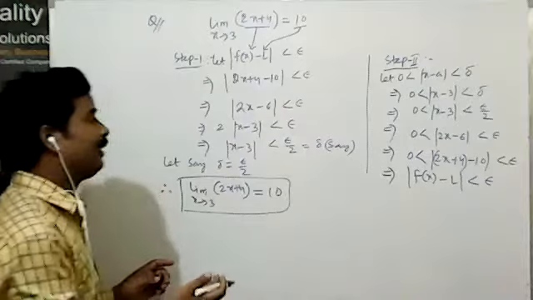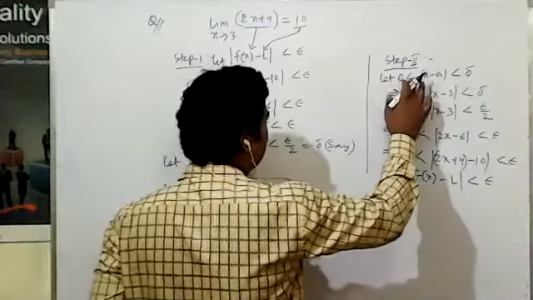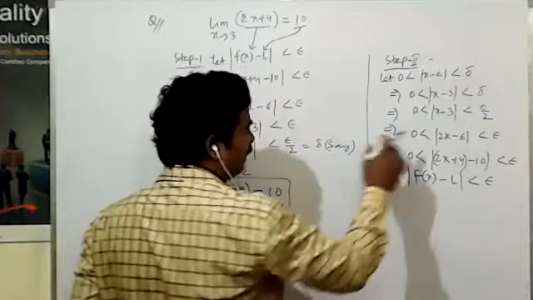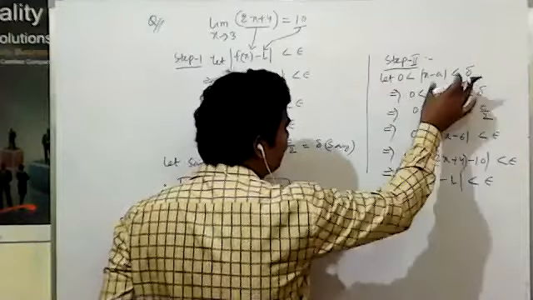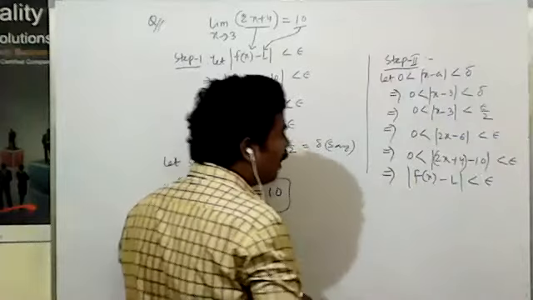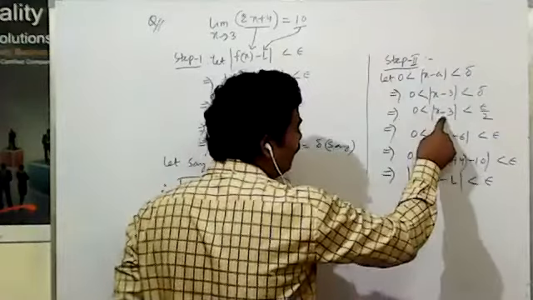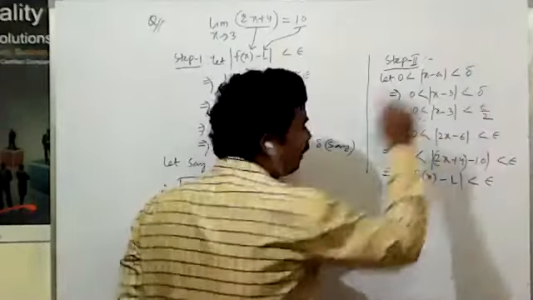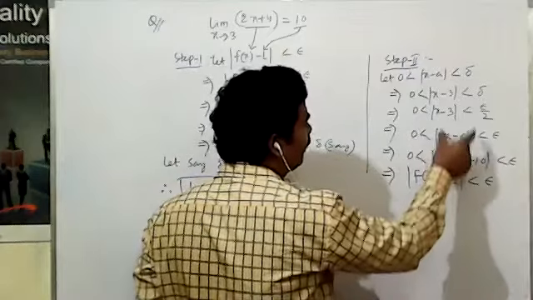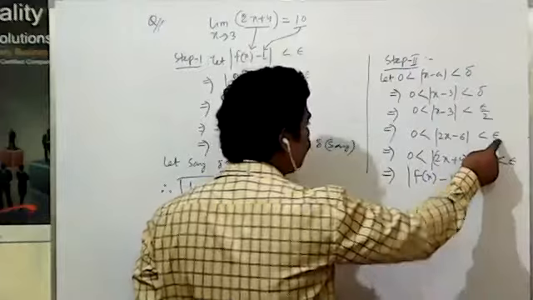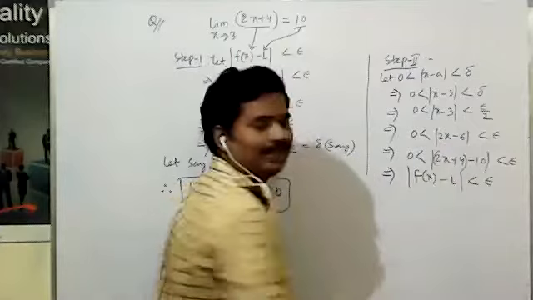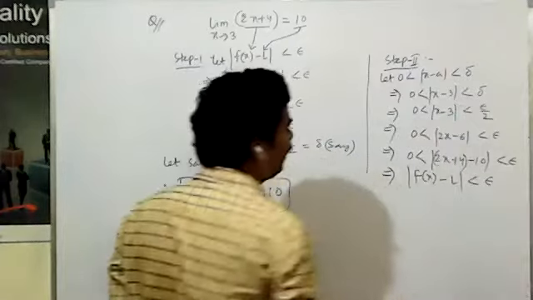So next step, we will say let 0 be less than the magnitude of x minus a, that is 0 less than x minus a, where the value of a is 3, less than delta. So that's why 0 is less than the magnitude of x minus 3, which is less than delta, and we put epsilon by 2 in place of delta. Now 0 is less than the magnitude of 2x minus 6, which is less than epsilon, that is 0 less than 2x plus 4 minus 10, which we can write, its magnitude less than epsilon.